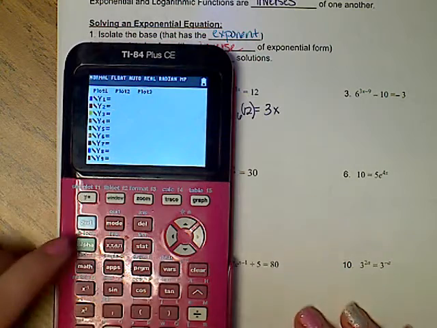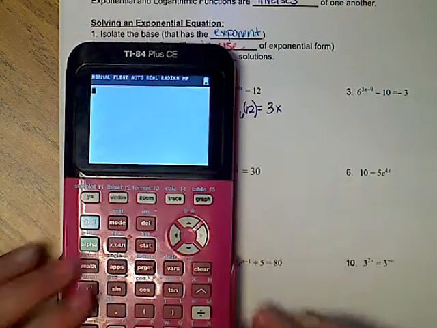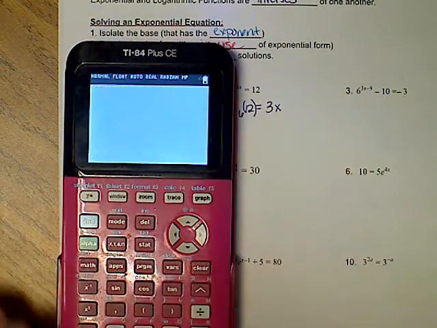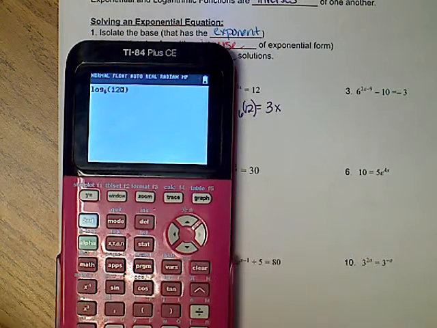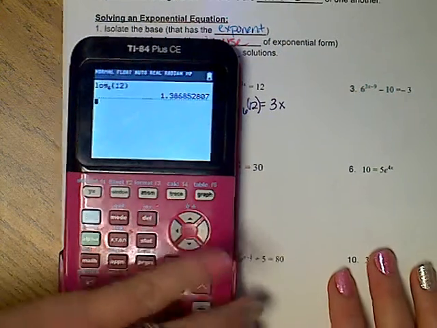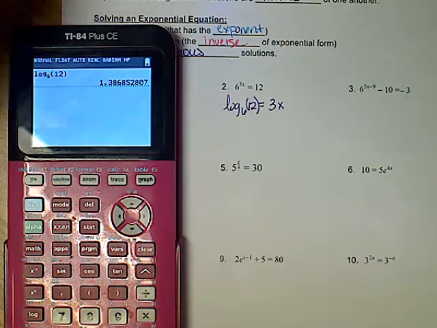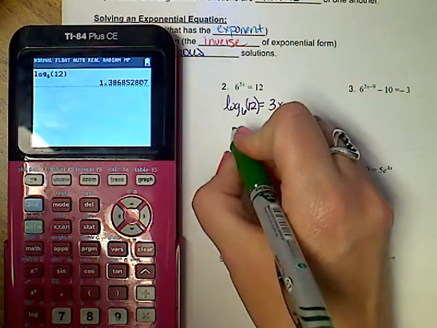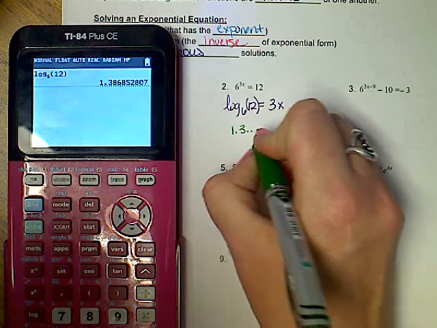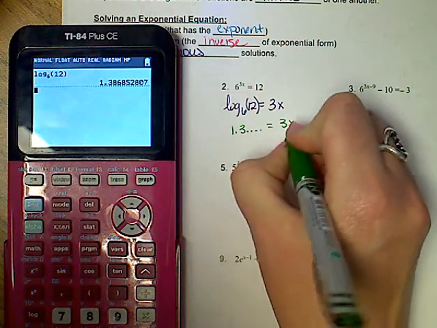So I'm going to say, math, up arrow, log base of 6 of 12. When I answer this, I'm not ready for that to be my final answer because I still need to divide by 3. So I'm going to do this, 1.3 dot dot dot dot equals 3x.